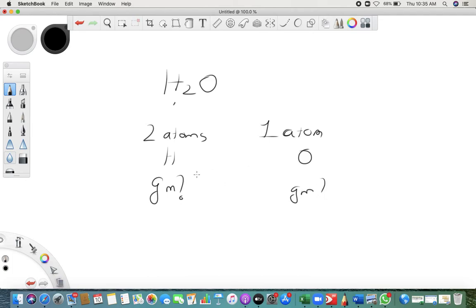So if we talk about it in terms of gram, there must be some gram of hydrogen we are using, and there must be some gram of oxygen we are using.